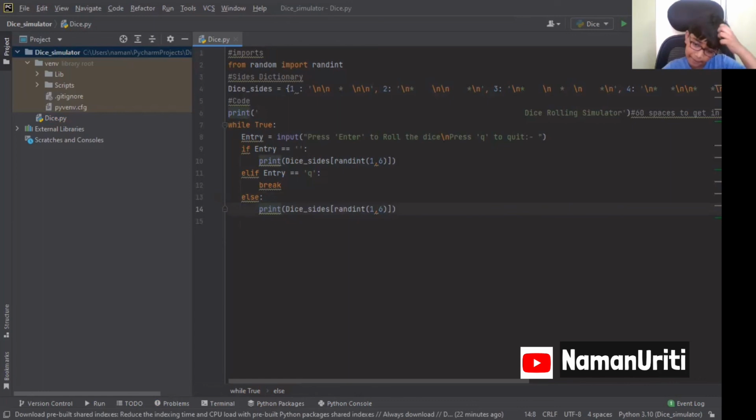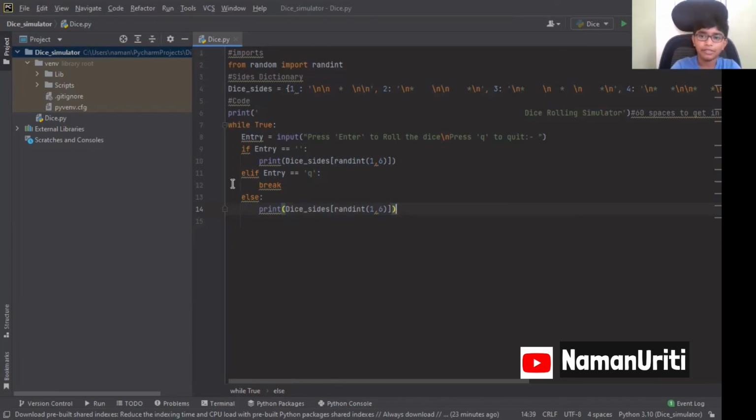They mistakenly type and enter, not their mistake. So we want the dice to be rolling. So that's why we are going to say print same. And voila, we have finished our dice simulator. See, we have done less than 15 lines of code.